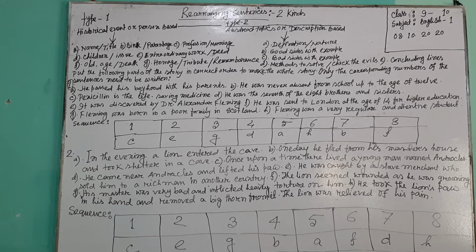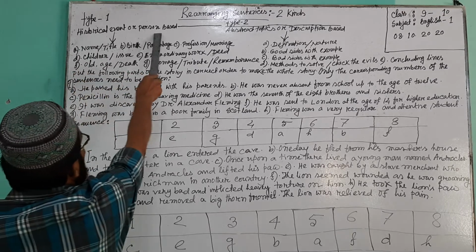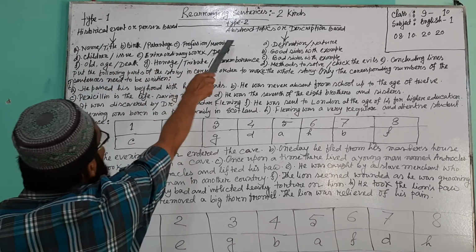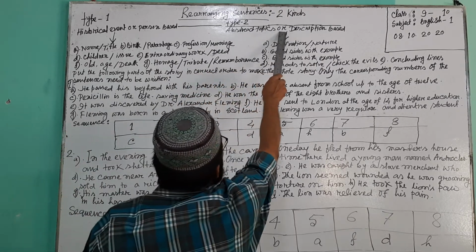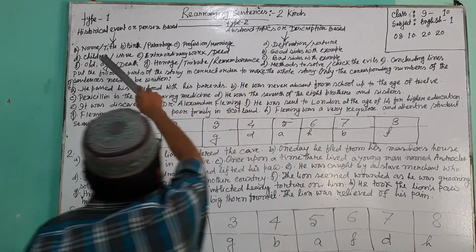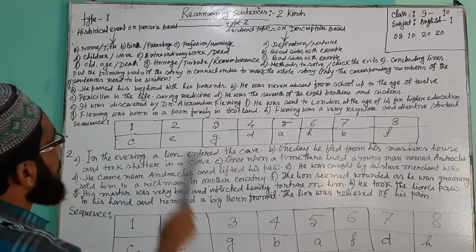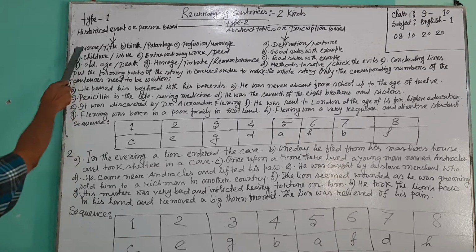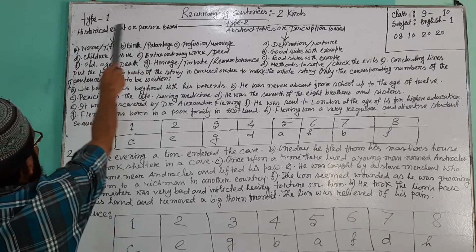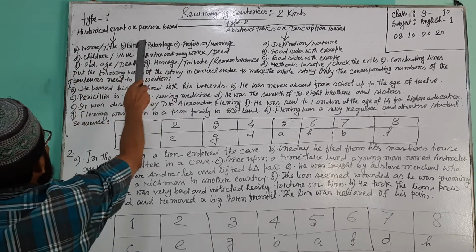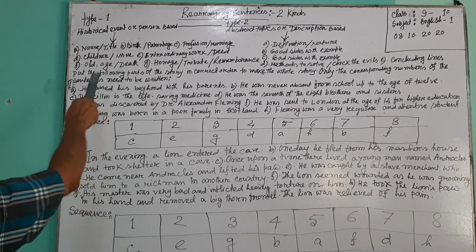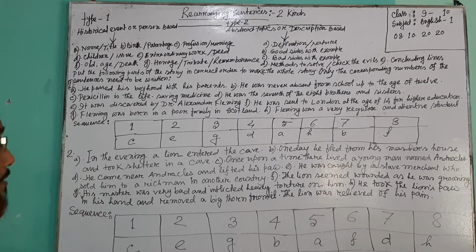One is type 1, historical event or person based. And type 2, abstract topics or description. These are the two kinds of rearranging sentences. In the historical event or person based rearranging sentences, there are some points here.